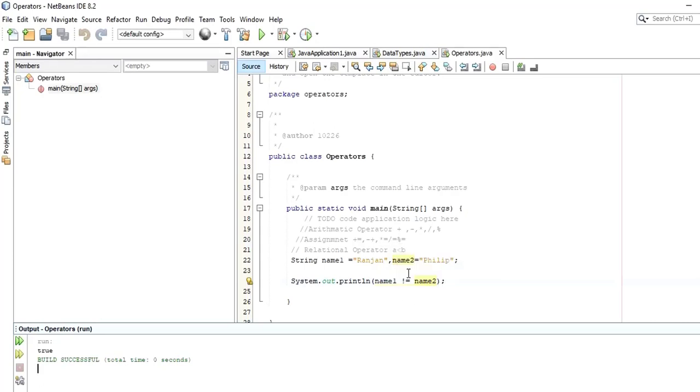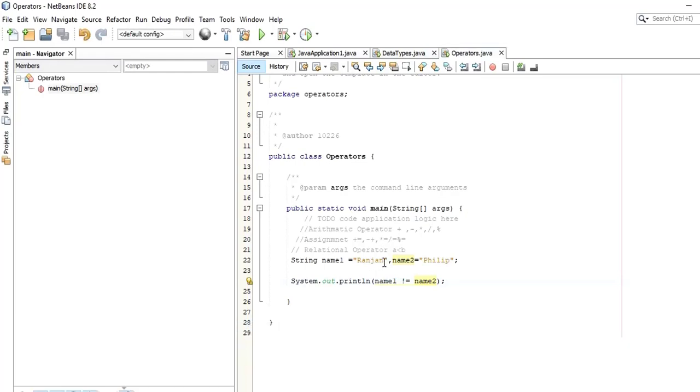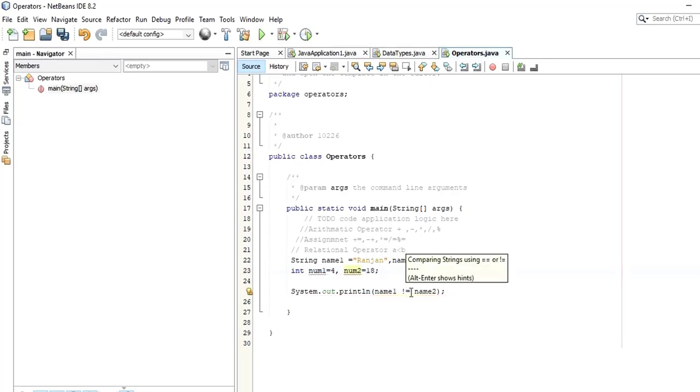For example, if you have numbers here, let's say integer num1 is equal to 3, 4 or whatever, num2 is equal to 18. In case I want to check the relationship between num1 and num2, whether it is greater or less than, I can use this relationship.